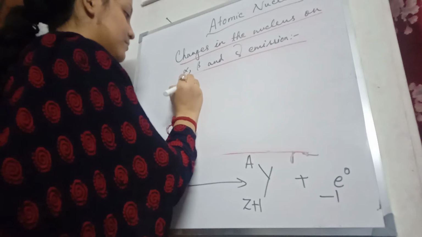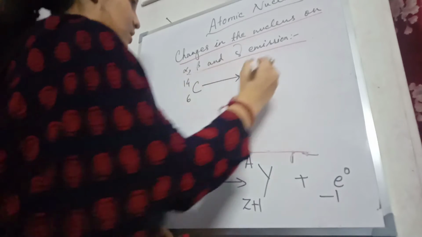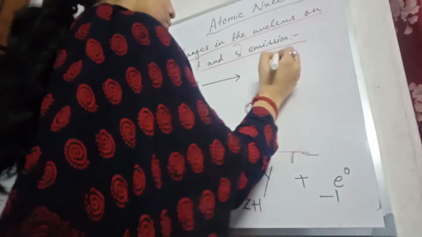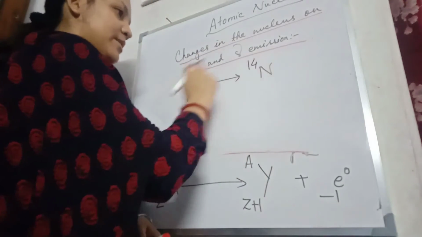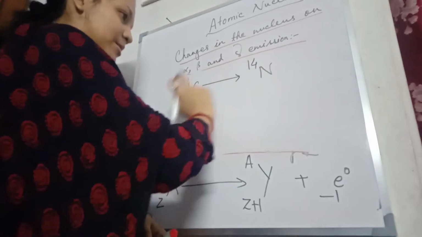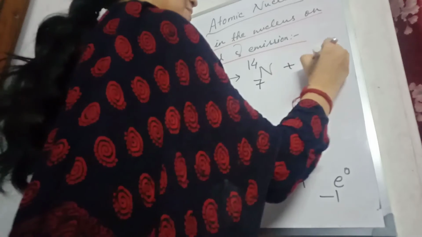Carbon 14, with mass number 14 and atomic number 6, will give us a new element, nitrogen 14. The mass number will remain the same. The atomic number will increase by 1 unit, that is 6 plus 1, so 7. And we are going to get a beta particle or electron.